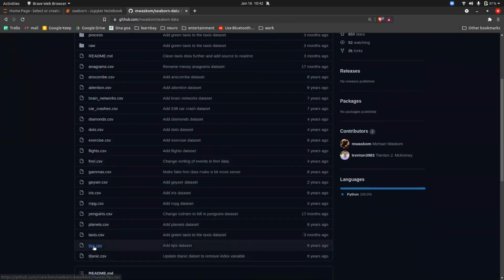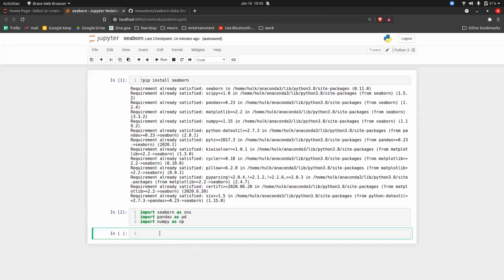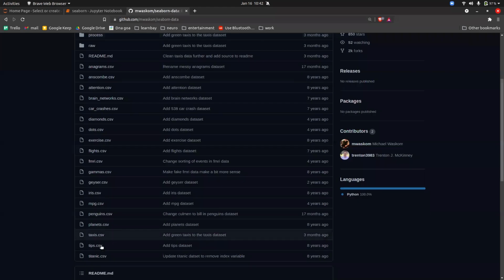Suppose, let's say, you want to use the tips data. You can come here in the code and do tips equal to sns.load_dataset, and inside this just give the name of the CSV file, guys. You don't have to give the extension because the extension is CSV by default.